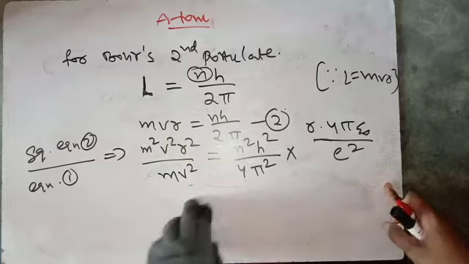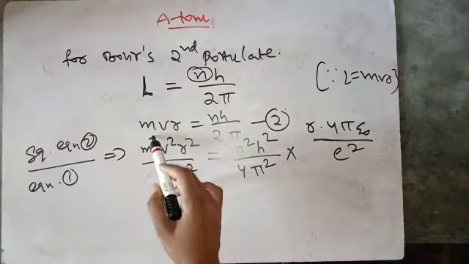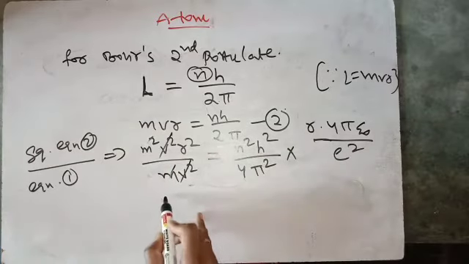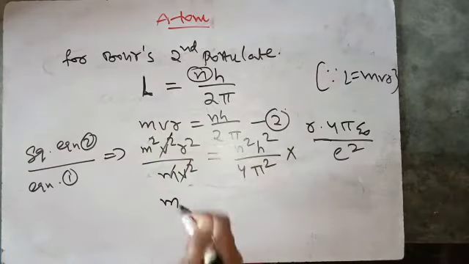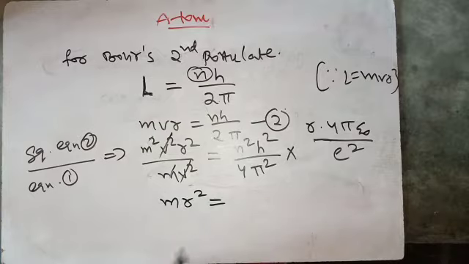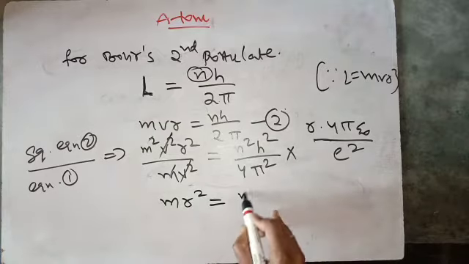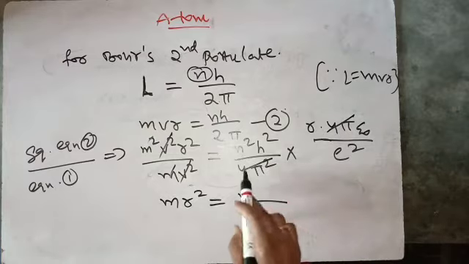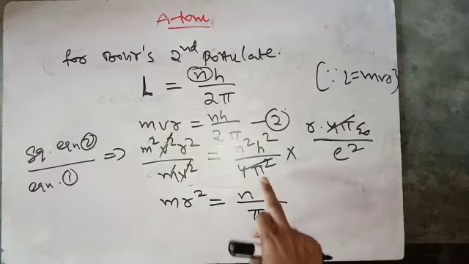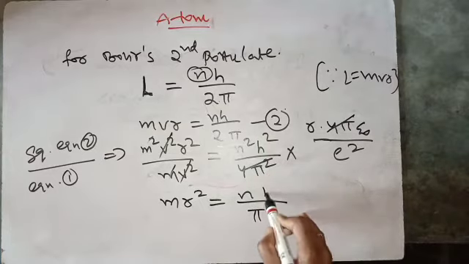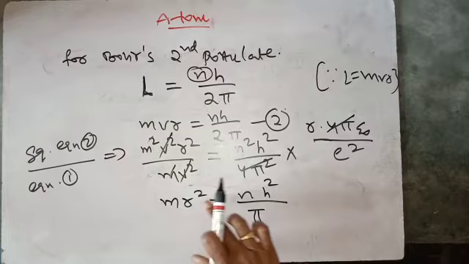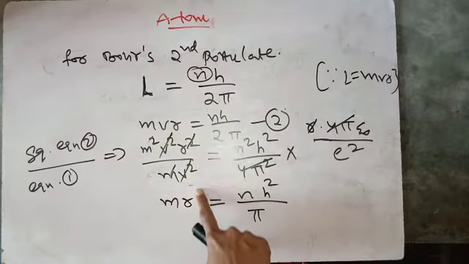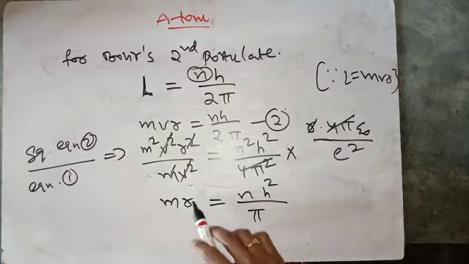I have written it directly here. Here m power 1 cancels and v square cancels, and we are left with m into r square, which is equal to n square, 4 pi square cancels by pi, leaving pi, into h square. Here we have r square by r, so we are left with only r power 1.